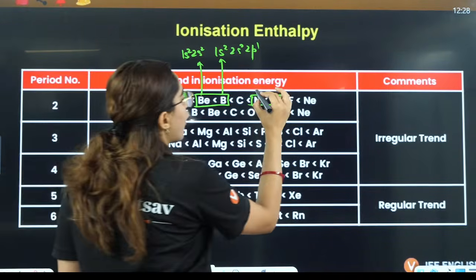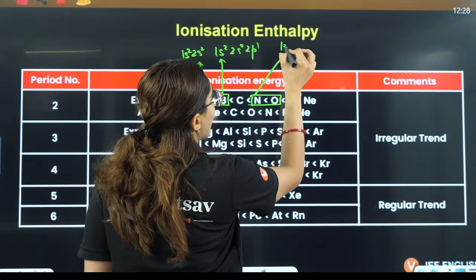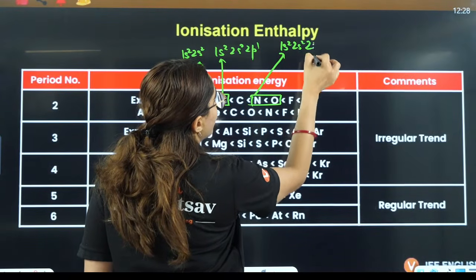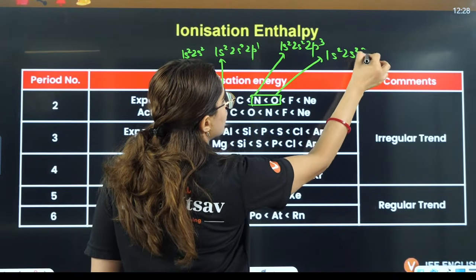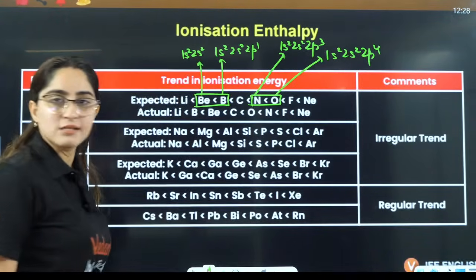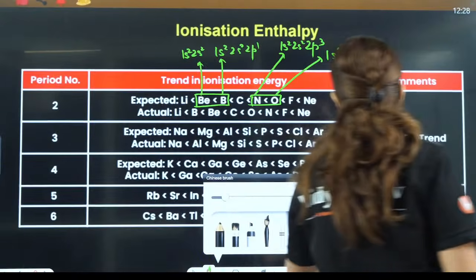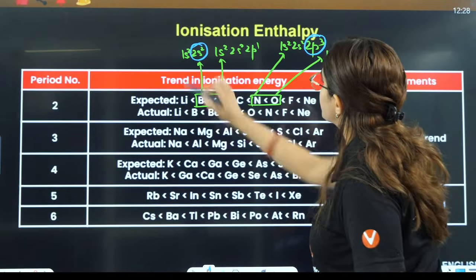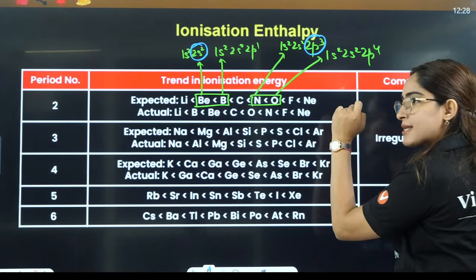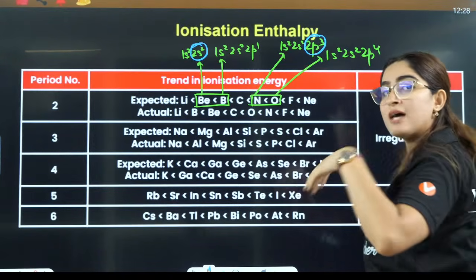Similar case for nitrogen. Nitrogen is 1s2, 2s2, 2p3, and oxygen is 1s2, 2s2, 2p4. In this case as well, you can see the p orbital is half filled in nitrogen, which provides it extra stability.